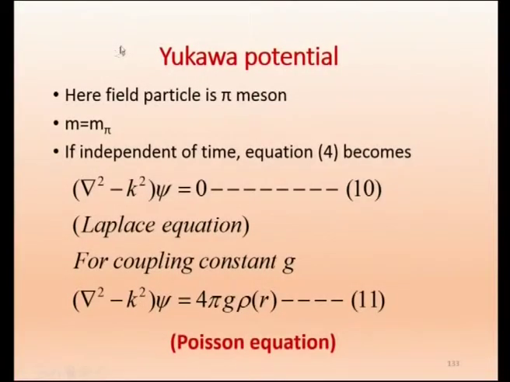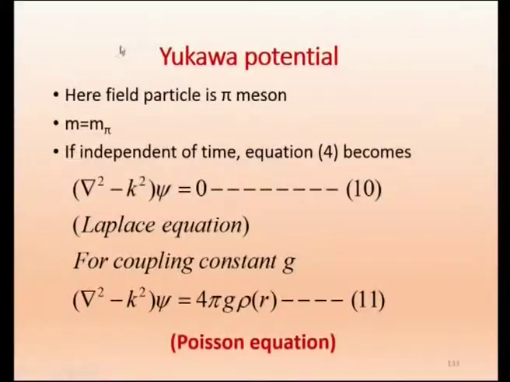It was given by Yukawa, therefore we call it Yukawa potential. Here the field particle is pi meson, and already we discussed, he predicted because of the short 1.4 Fermi range,